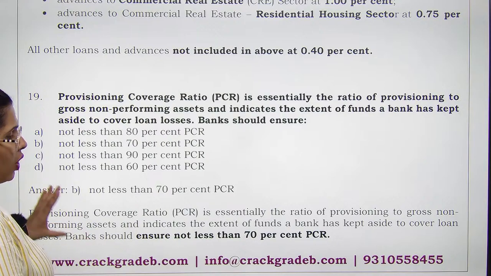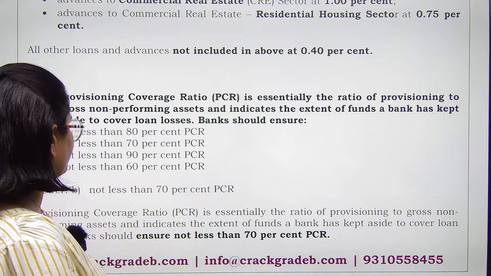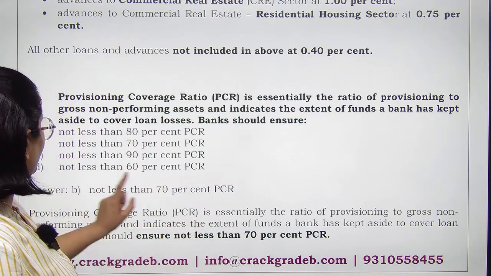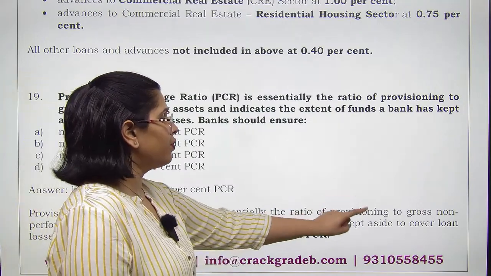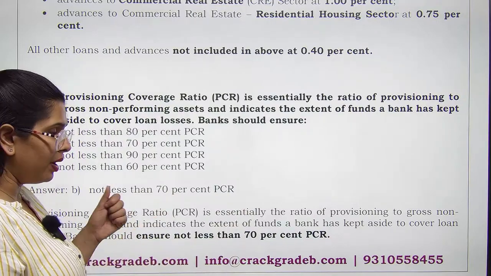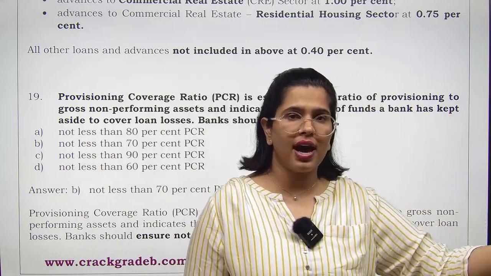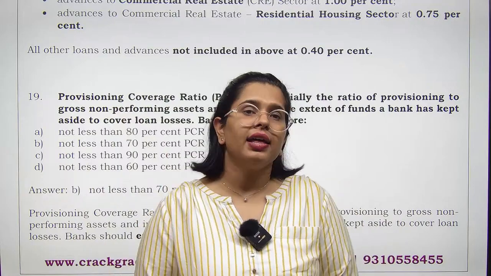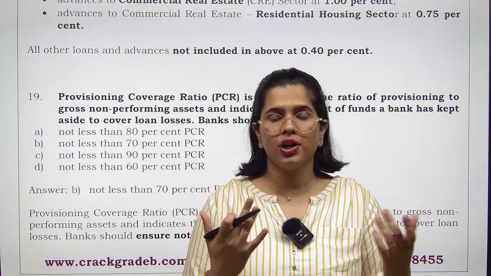So now we'll understand this through the answer that has been provided. So first thing first, you have to understand PCR means provisioning coverage ratio. It talks about what is the provisioning you have kept to gross non-performing assets. Remember, gross non-performing asset. What is the NPA that you are having and how much provision you have kept for it. Provision is the amount of saving we keep for our future needs, future liability needs.